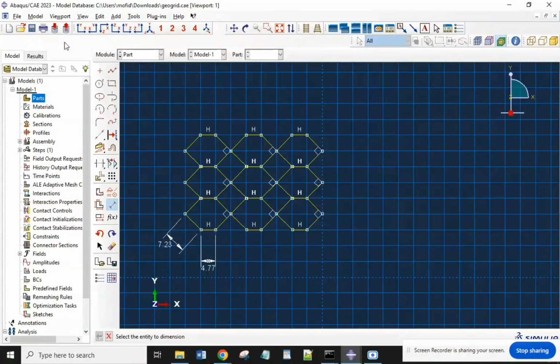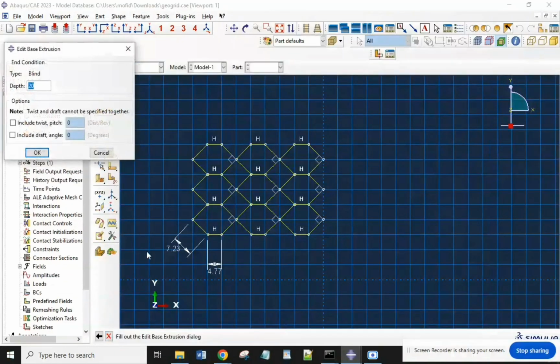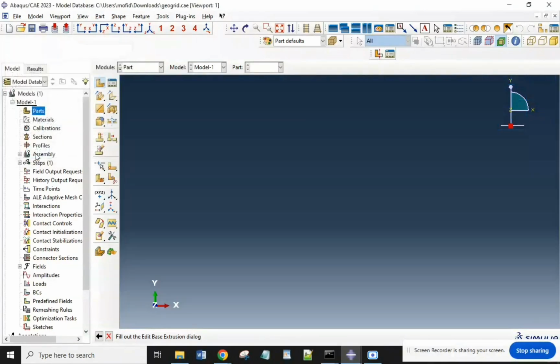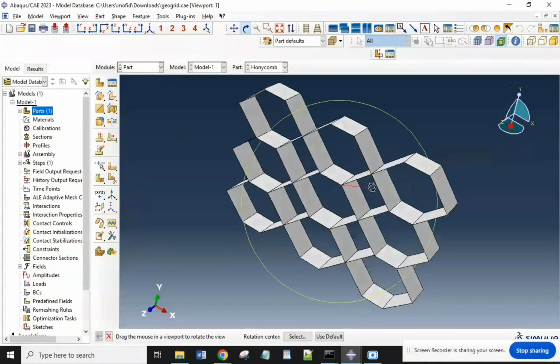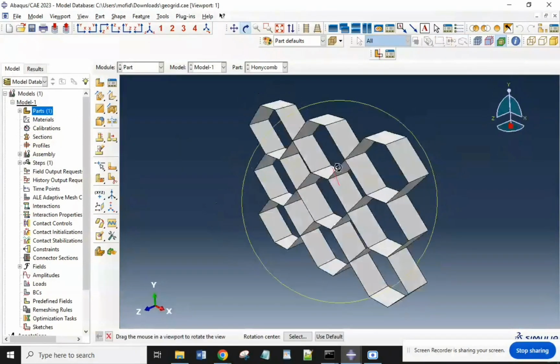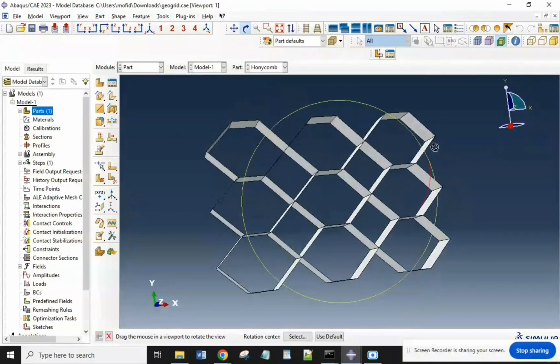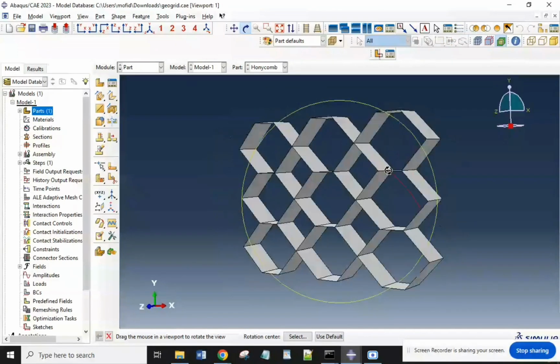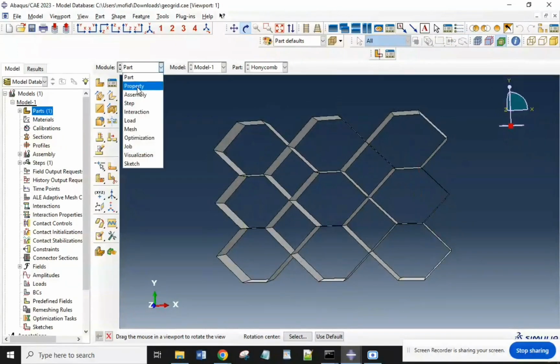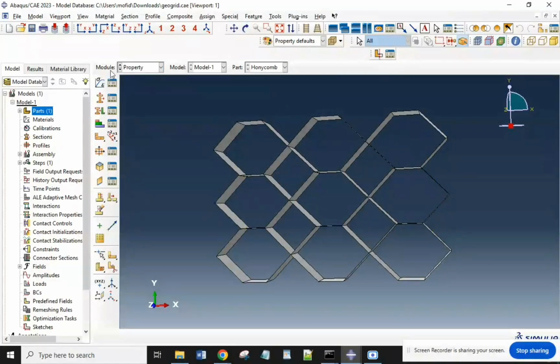After that we need to extrude, and here 5 is enough. So we have a geogrid here, and this geometry is good. And now we go to the property module and select material manager.